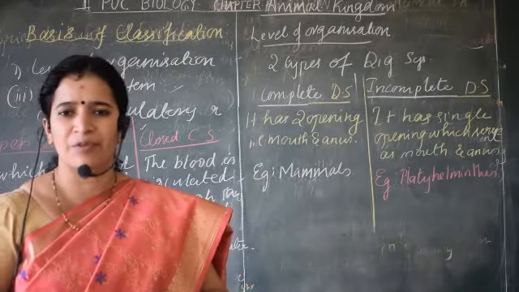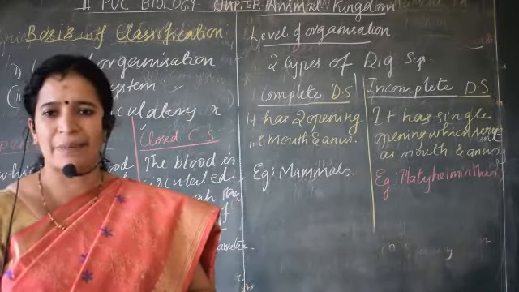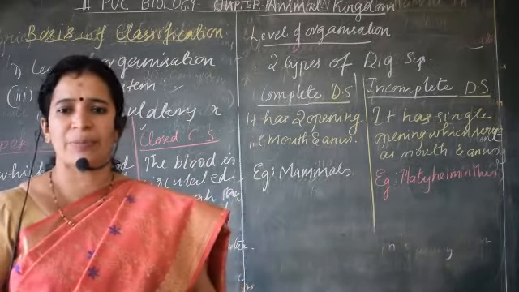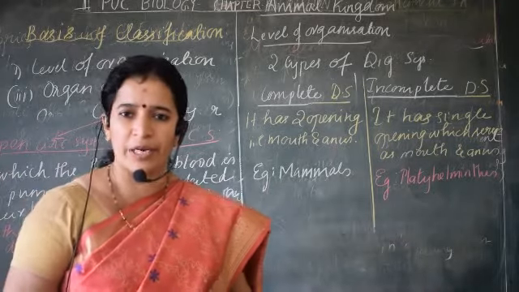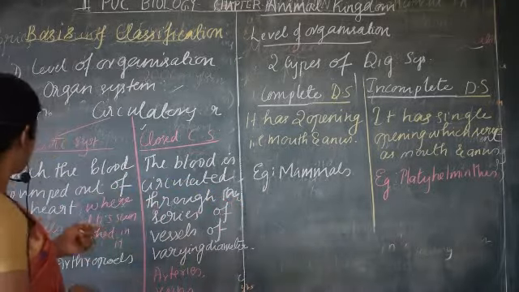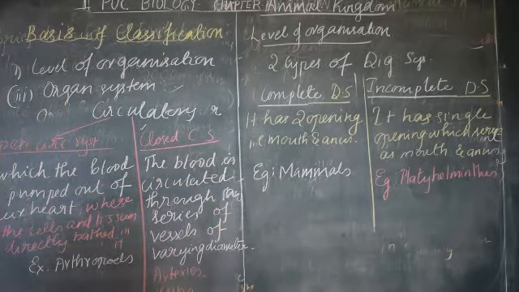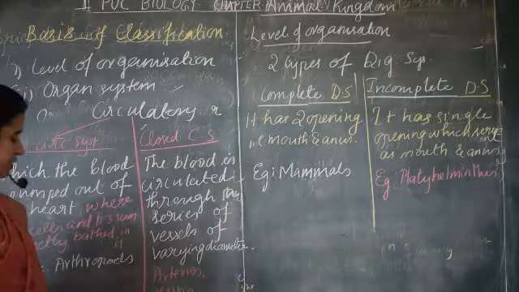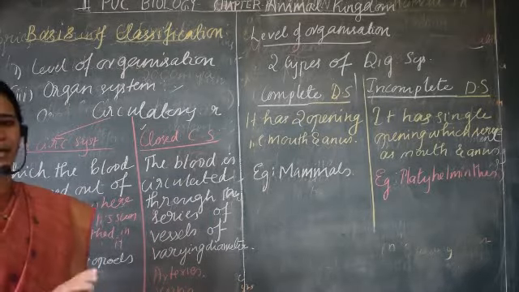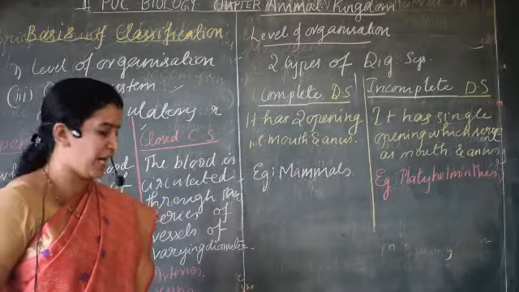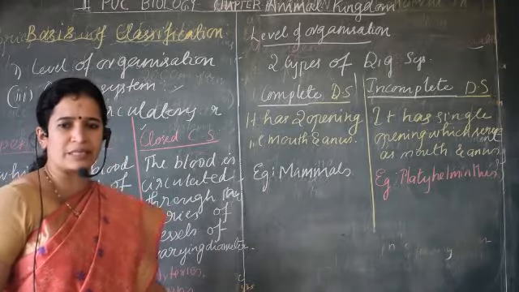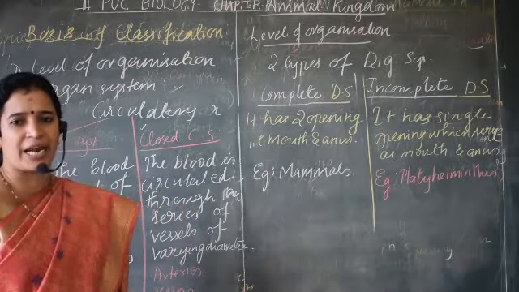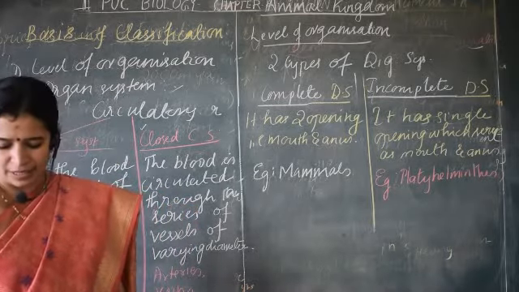And many others, some of the millipedes, centipedes, all those animals, even if you kill a cockroach, you can see immediately the fluid comes out of their body. So they do not have that closed type of blood vessels. Now, in the closed circulatory system, all the higher group of animals, that is birds, reptiles, mammals, are showing that kind of closed circulatory system.